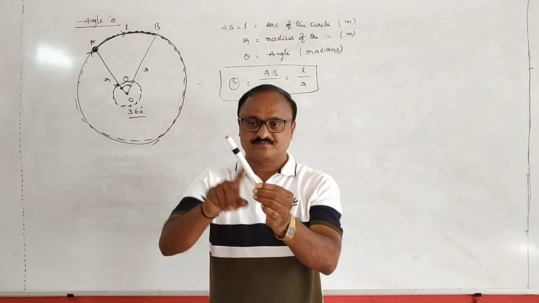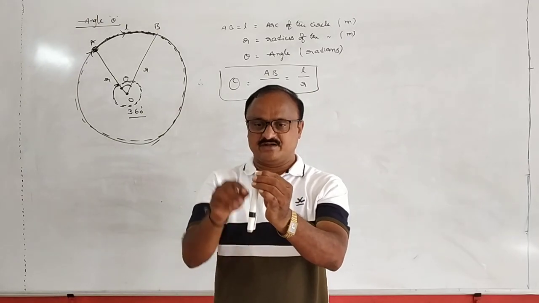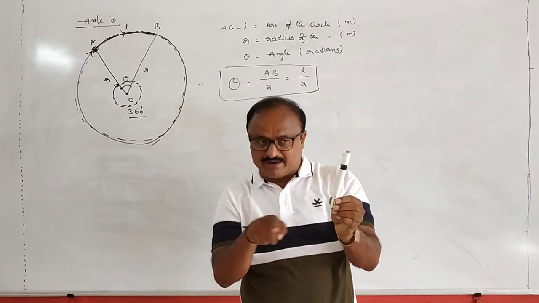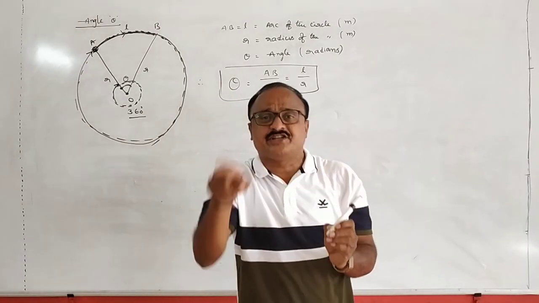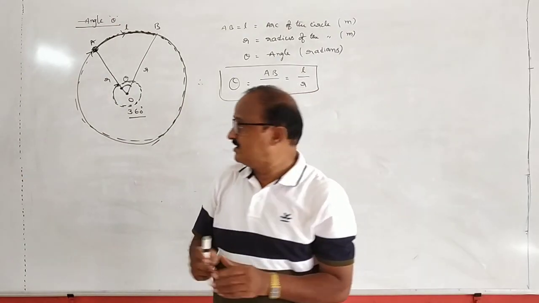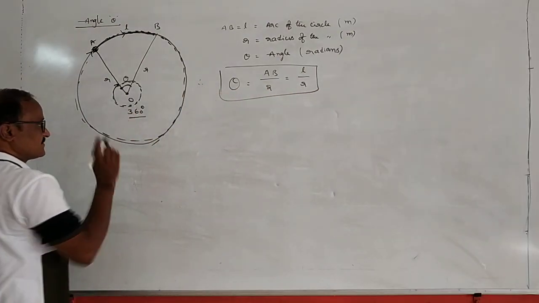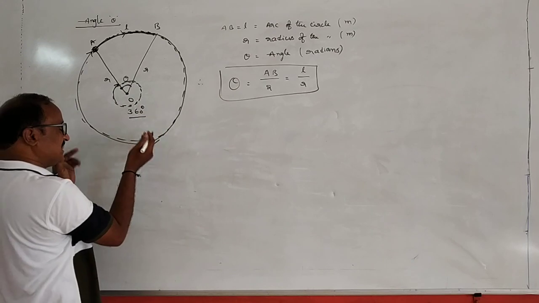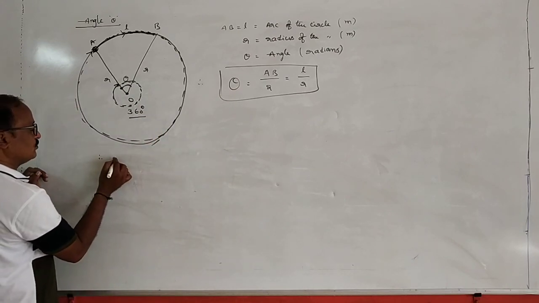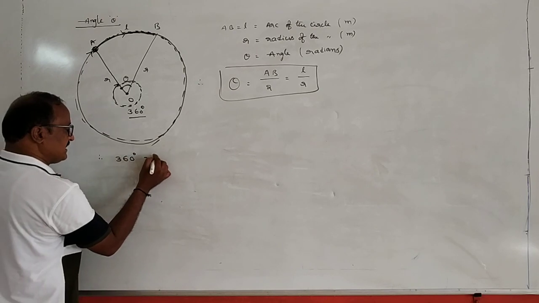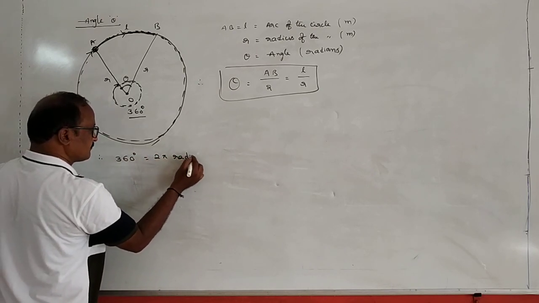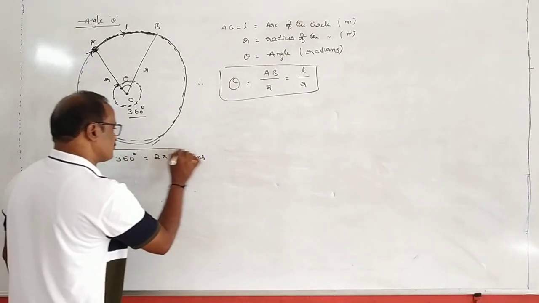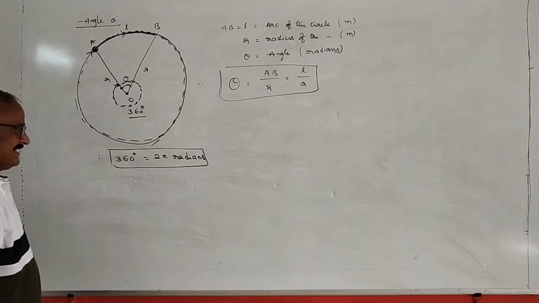So this is the radius. Suppose we complete one oscillation or one circular path like this, the total angle subtended by the radius at the center should be equivalent to 360 degrees. But theta must be represented in radians. What is the relation between 360 degrees and radians? 360 degrees is always equal to 2 pi radians. Remember this point.